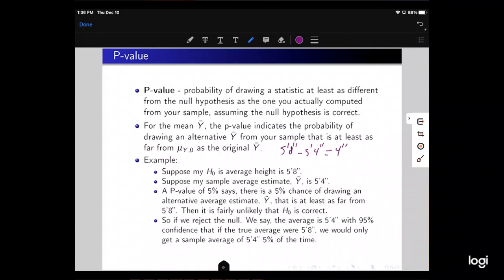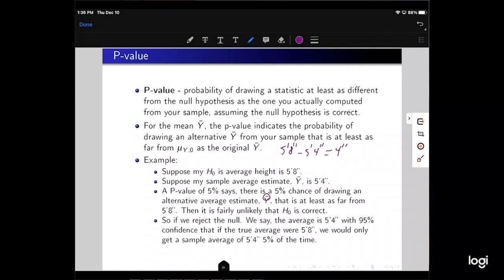A p-value of 5% says there's a 5% chance of drawing an alternative average estimate, y wiggle, that is at least as far from 5'8", so at least 4 inches away from 5'8", assuming the null hypothesis is true, assuming 5'8" is the true value. This means that it's fairly unlikely that the null is correct, so we would reject our null hypothesis with 95% confidence. So if we reject the null, we say that if the true average were 5'8", we would only get a sample average of 5'4" 5% of the time.